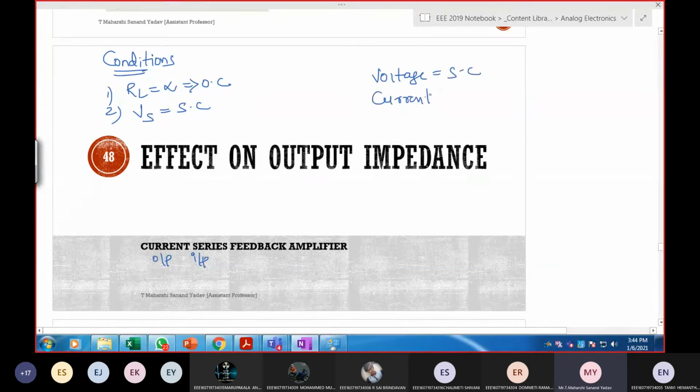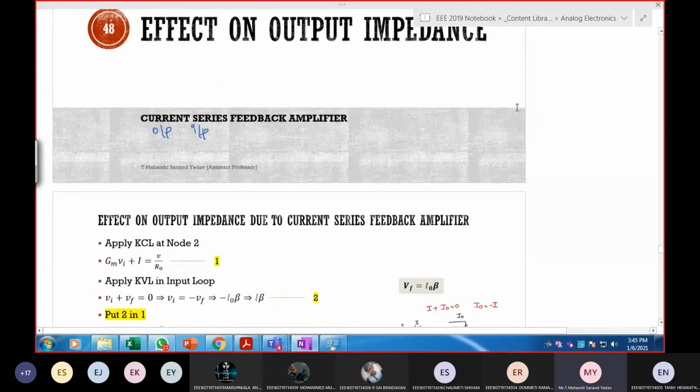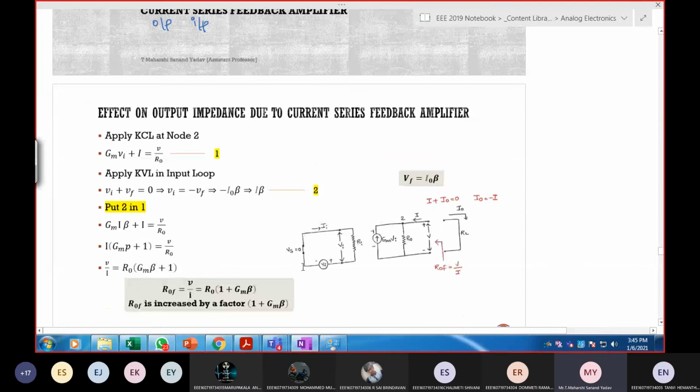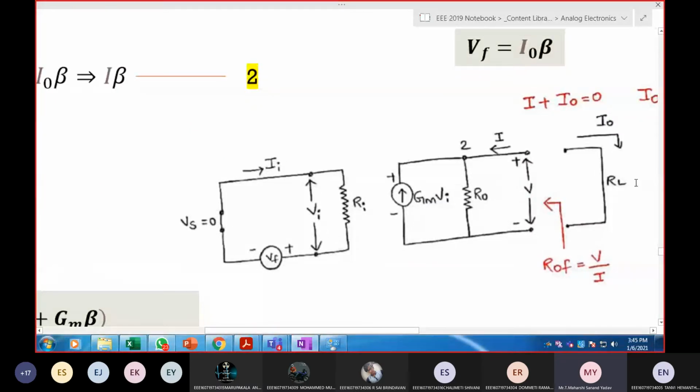If it is a current source, replace it with open circuit. We need to make these changes only in order to calculate output impedance. So I have replaced the voltage source with short circuit and removed RL, which is nothing but open circuited. Now calculate ROF and tell me the answer.